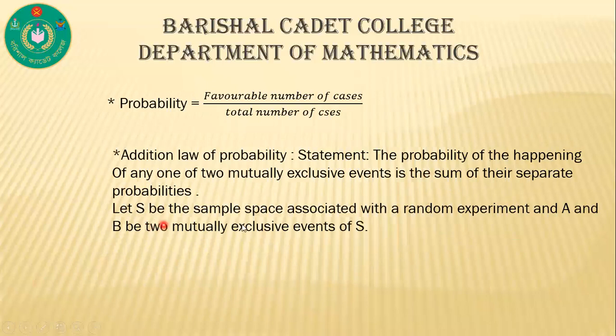Let S be the sample space associated with the random experiment and A and B be two mutually exclusive events of S. We get P of A union B equal to P of A plus P of B. This is the addition law of probability of mutually exclusive events. P of A union B is equal to P of A plus P of B, or we can write here P of A or B is equal to P of A plus P of B.